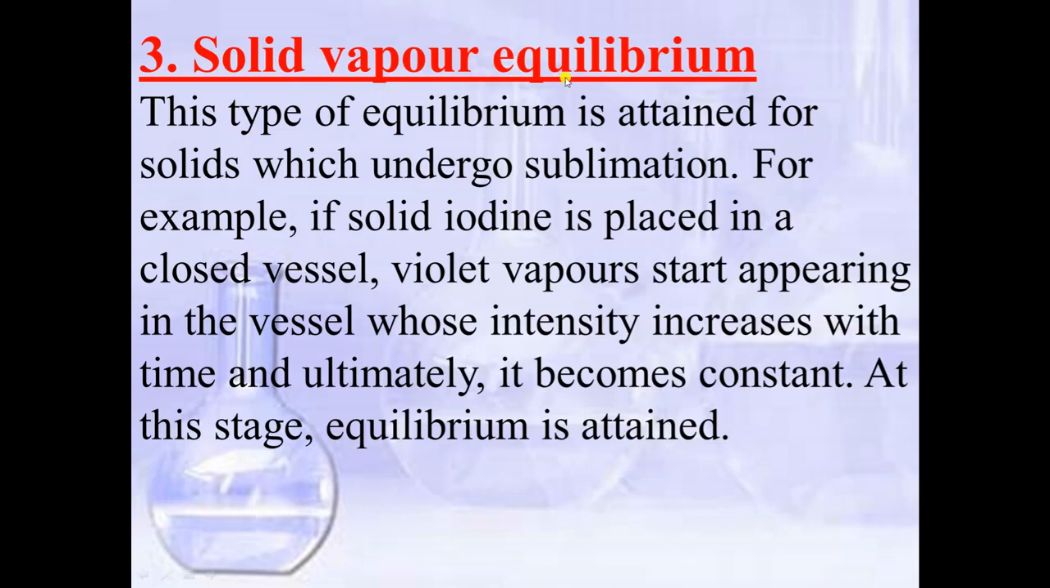Now the third type of equilibrium is solid vapor equilibrium. Here we will take the example of solid iodine. Suppose solid iodine is placed in a closed container. Now solid iodine will convert into gaseous state, and that process is sublimation.